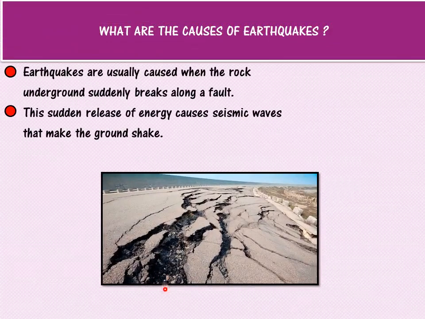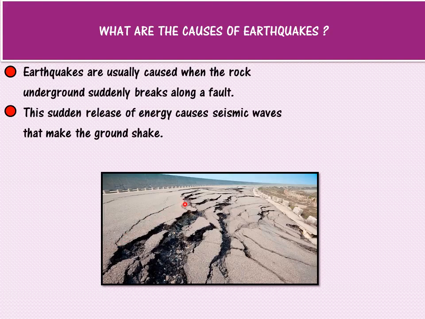See in the picture, children, what do we see? We see the earth's surface has developed some cracks. Okay? Some cracks. And here we see fine crack lines. Fine crack lines means only lines of cracks are there. So, whenever the layers of the earth, which are called plates, rub each other vigorously, violently, an earthquake is formed. So, these cracks are known as what, children? Faults. And these fine lines developed due to earth tremors are called fault lines, children.